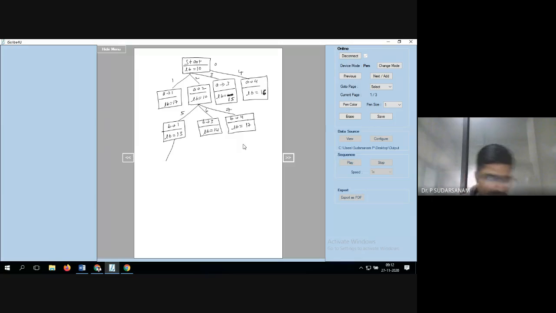Right. Now tell me here. So this is nothing but the eighth one. Now A is equal to 2 you have taken. B is equal to 1 you have taken.